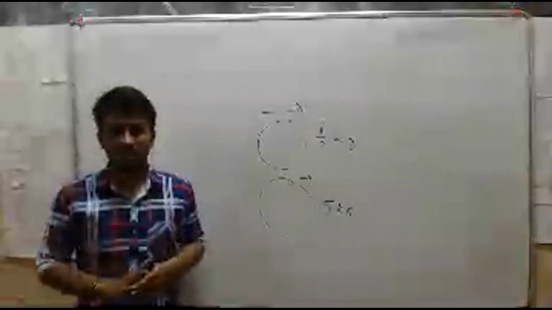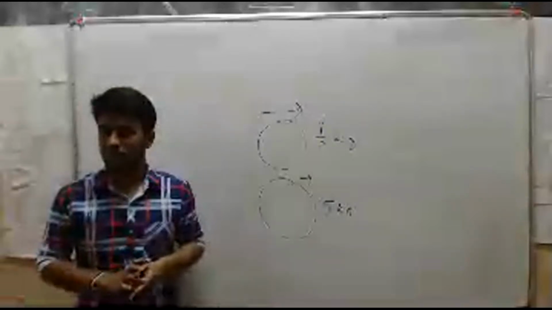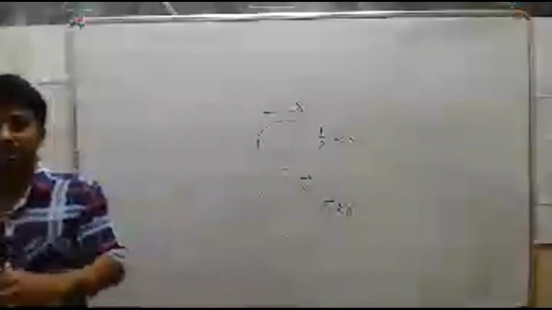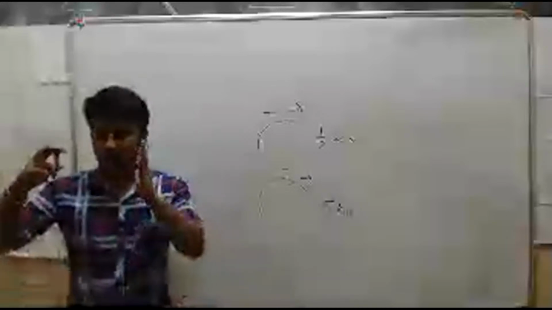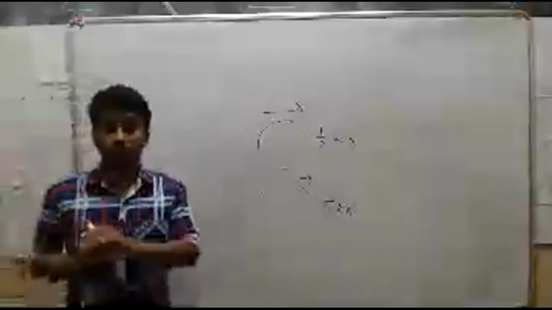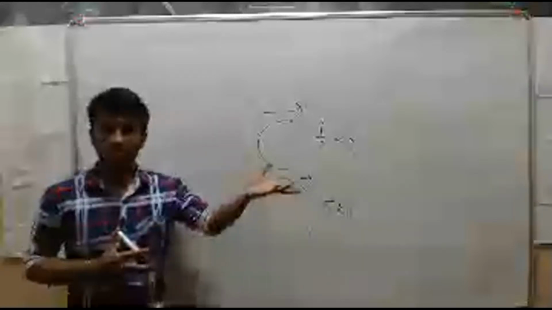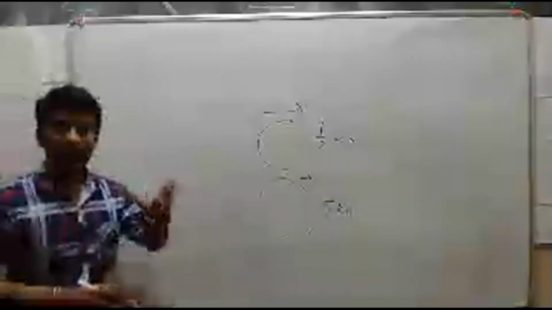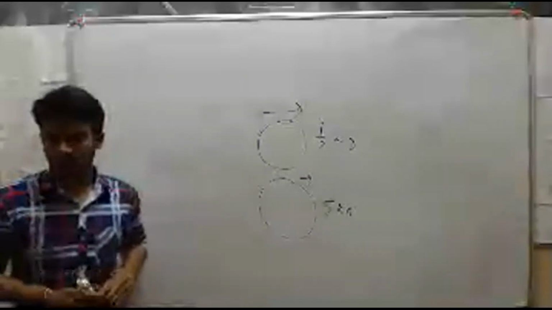But for a cycle, only one person is enough. Why? Because the mass of the cycle is very less compared to the bus. So the bus has more inertia than the cycle. Lighter objects have less inertia.